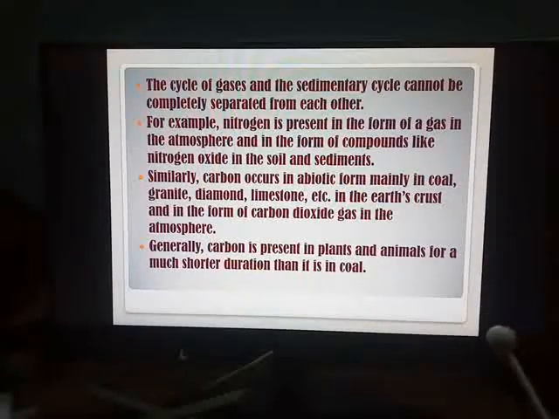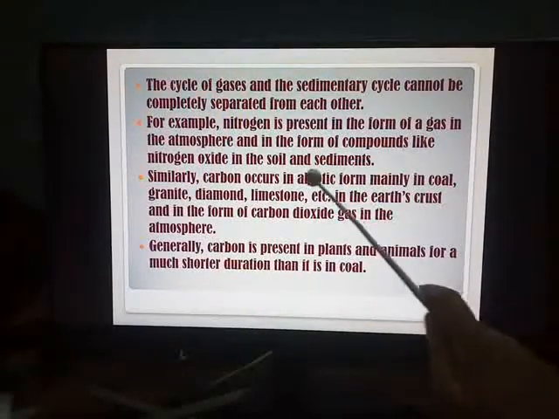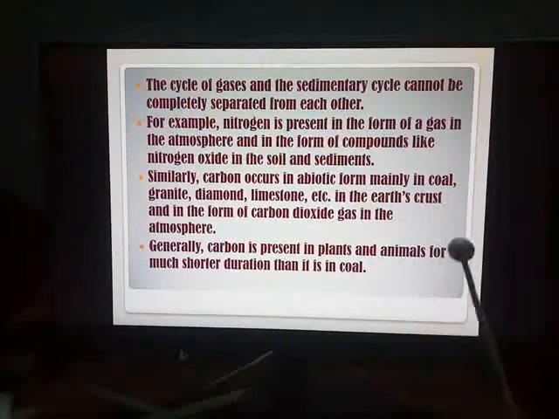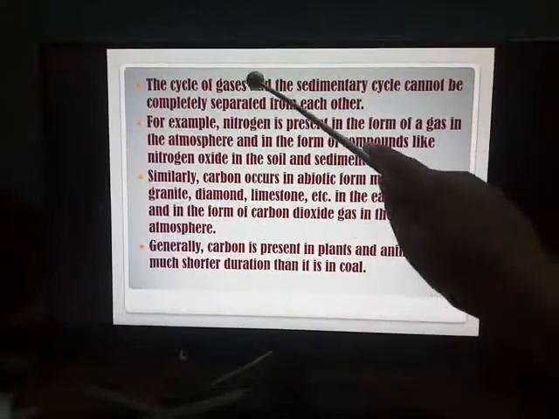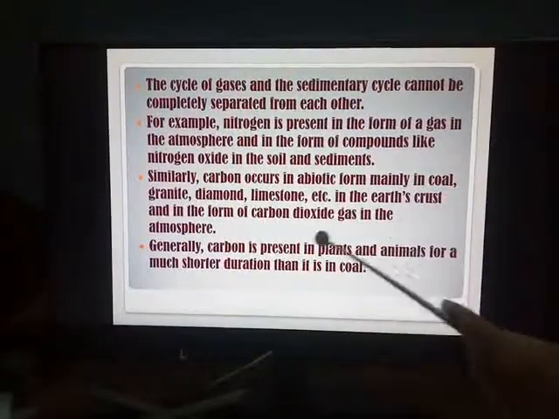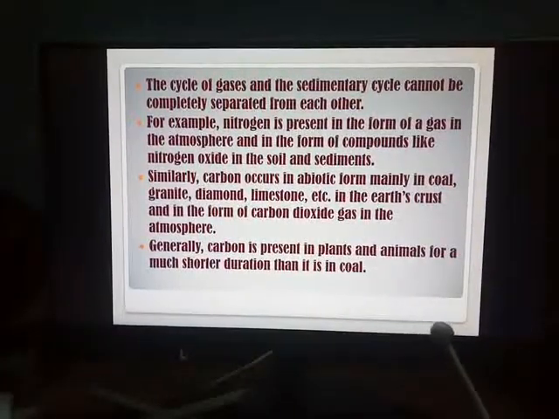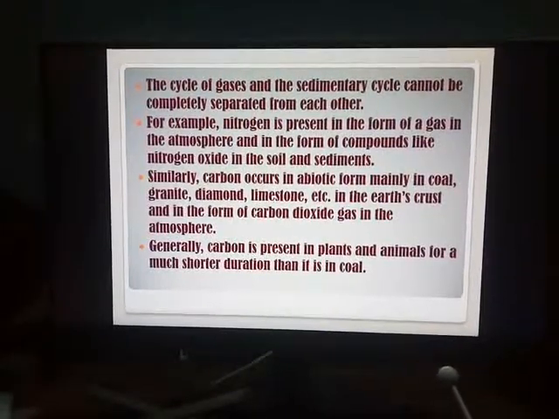We have one chapter ahead where you will come to know how carbon occurs in different forms in the Earth's crust, and in the gaseous cycle you will find it as carbon dioxide gas. So you can see different elements are present in both the cycles in their different forms. Even though both the cycles are to be studied separately, you cannot completely separate them from each other.